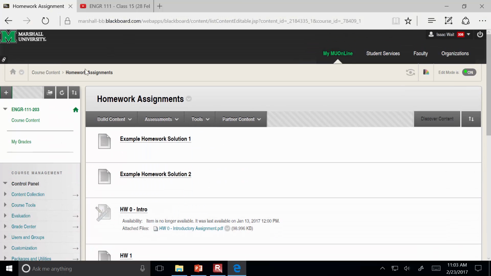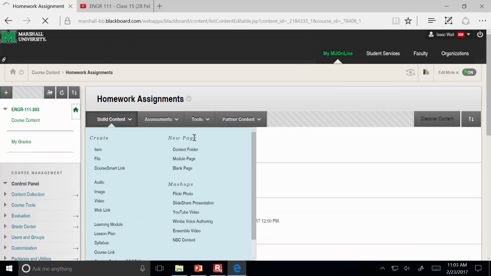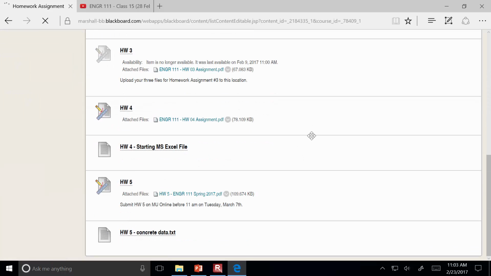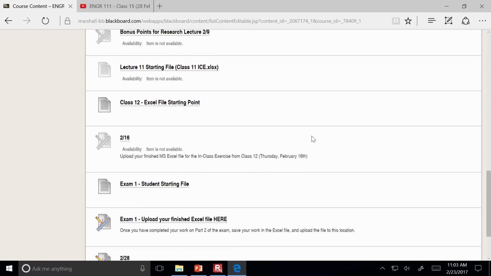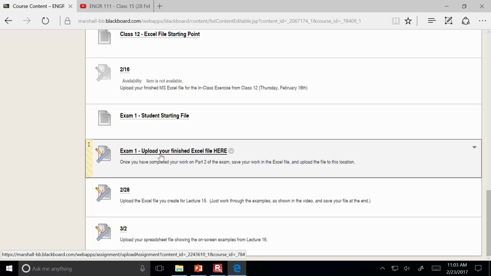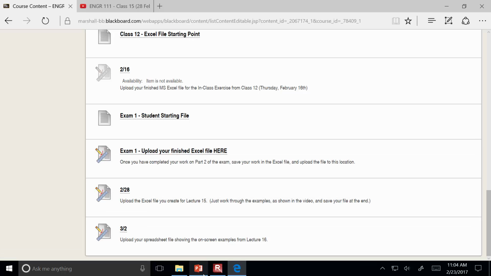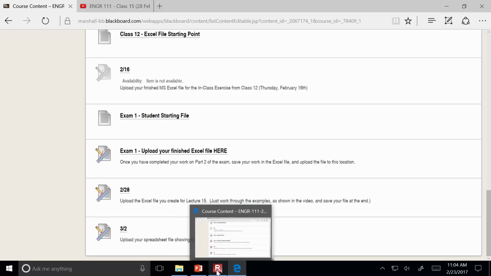When you're finished with the exam, you need to upload the file that you've created in part 2 to the location where it says upload your finished Excel file here. There's a starting file where I've prepared some spaces for you. Once you download the starting file and save all your own work, then you upload it online again. Okay, any questions about that? All right, well, if not, we'll begin.